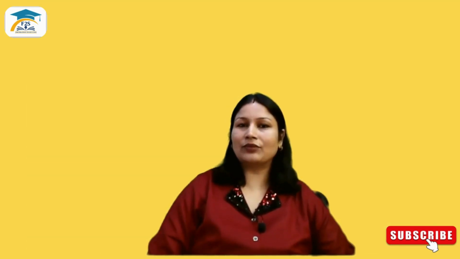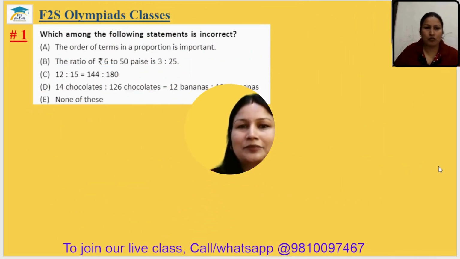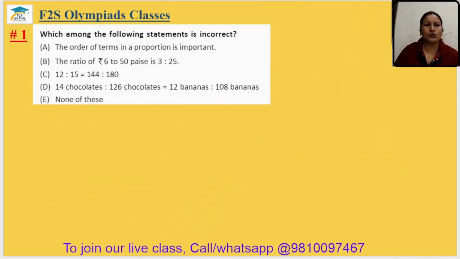Now let's start with the worksheet questions. Grade 6 Silver Zone Comprehensive Book, Chapter 4, video part 1. Question number 1. Which among the following statements is incorrect? We have to find the incorrect one. The order of terms in a proportion is important. Yes. If we change the order, then the value of the proportion will change.